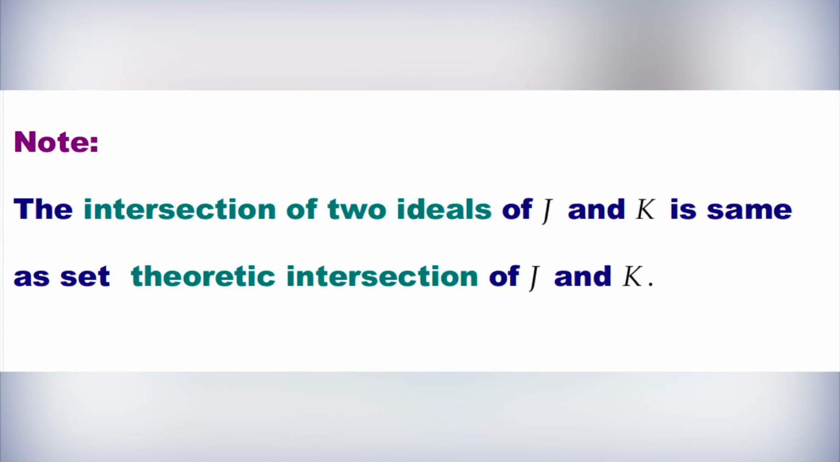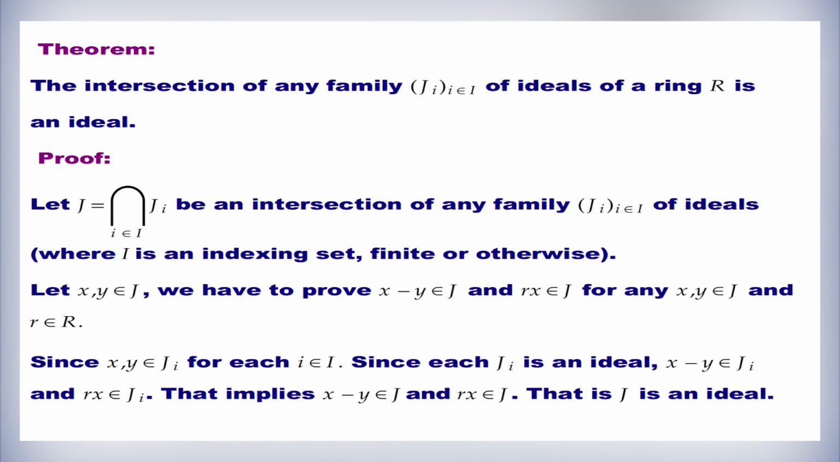Note that the intersection of two ideals J and K is the same as the set-theoretic intersection of J and K. Now, let us verify whether the intersection of a family of ideals is again an ideal or not. Theorem: the intersection of any family J_i, i belongs to I, of ideals of a ring R is an ideal. The proof: let J be the intersection over i belongs to I of J_i, where I is an indexing set, finite or otherwise.